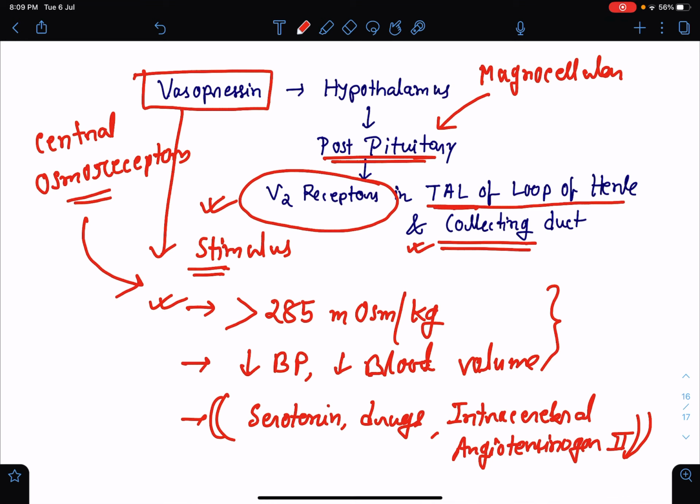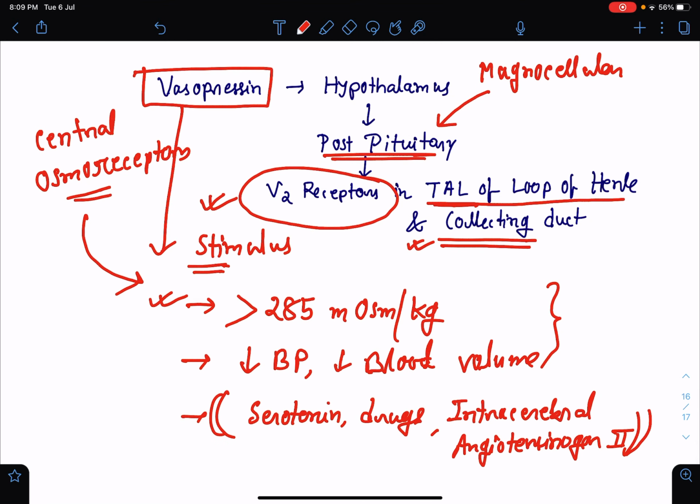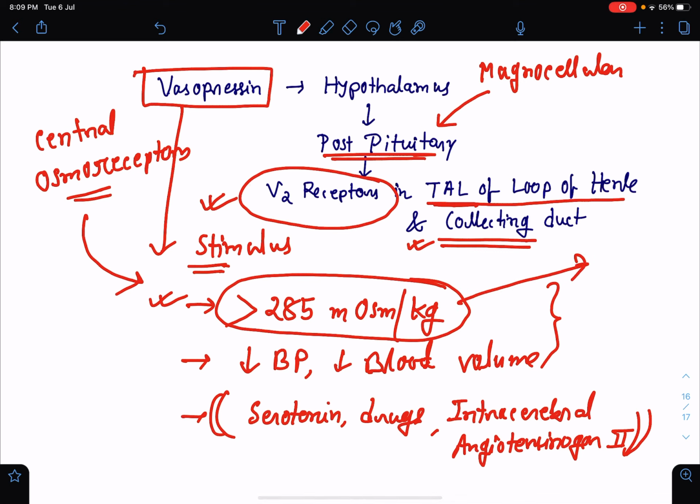Not only the vasopressin, when the osmolality of the plasma goes above 285, then the thirst mechanism will also get activated. So this is how basically the water balance in our body is maintained, mainly by vasopressin, then by thirst mechanism, and then by intact renal function.